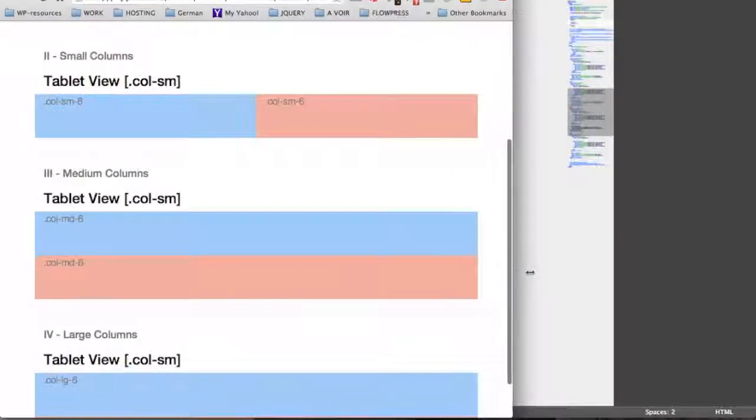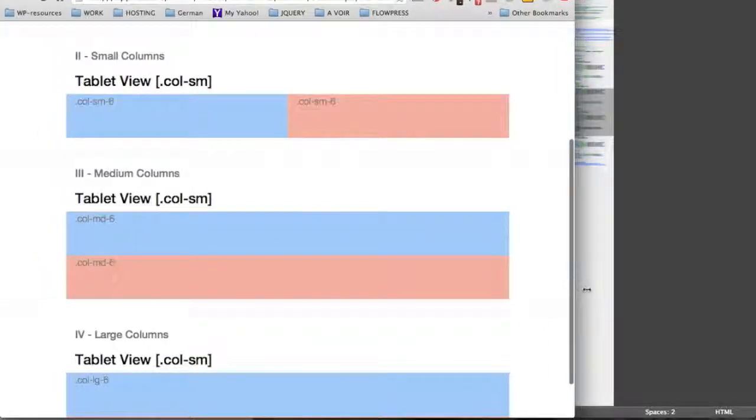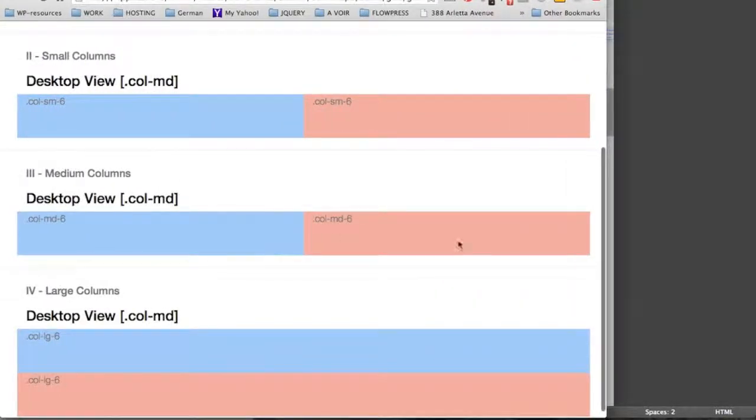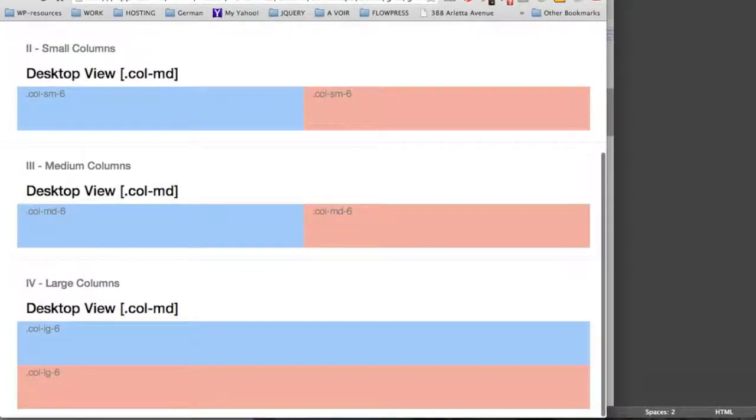Our style will become active when we increase the size of the screen to the desktop view. Here we go. We now have two divs sitting next to each other with 6 columns each. On the last row, we have two divs stacked on each other. It's because the default setting for the mobile first is overridden only for the large screen view. So let's see that in the source code.